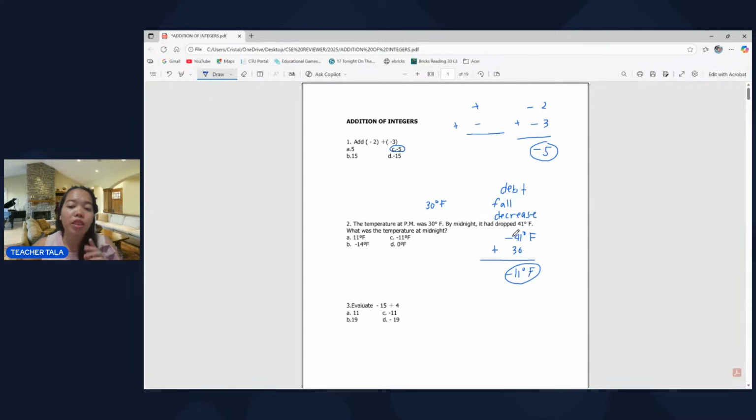Bakit? Kasi nga, different signs. Since negative si 41, positive si 30, we're going to subtract them. 41 minus 30, that's 11. Now, take the sign of the greater number. Sino po ba yung mas malaki? Mas malaki, si 41 or si 30? Si 41. Kaya, ano po yung sign ni 41? It's negative. So that's why our answer carries the negative sign, which is the same with the sign of the greater number, which is 41. So that's why we have -11 degrees Fahrenheit.